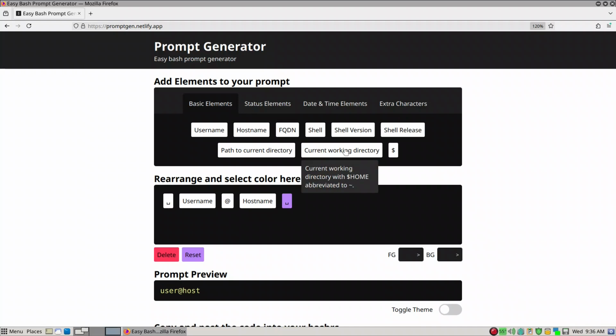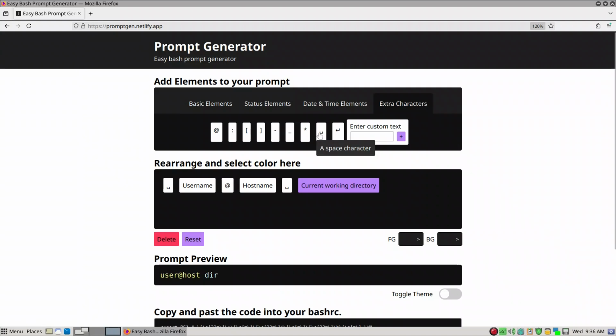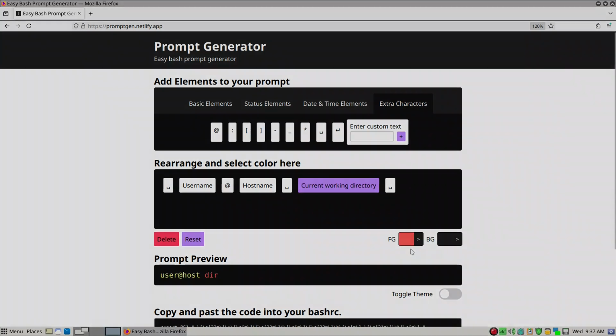So there's a space, and then we want to go back to the basic elements, and then we want the current working directory. This is pretty important, because I like to see what directory I'm in, rather than typing pwd to find out. So we'll go ahead and give it a directory here, and afterwards we also want to put in a space again, and then go back to directory, and this time we'll give it a different color, for example red.